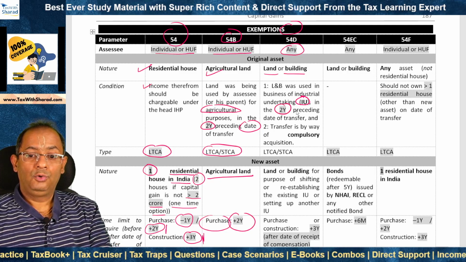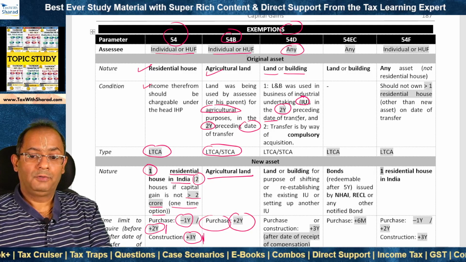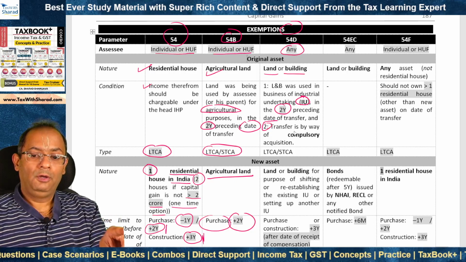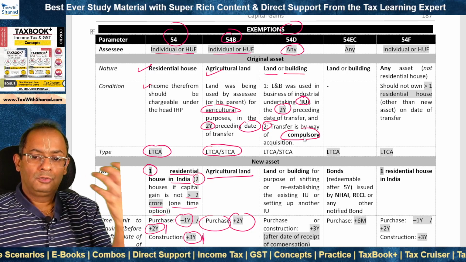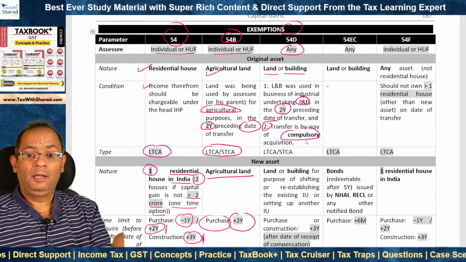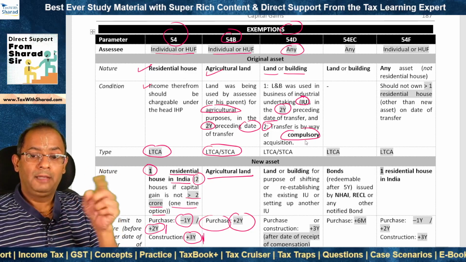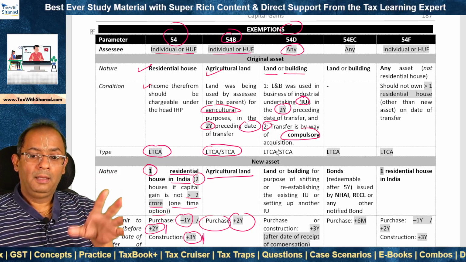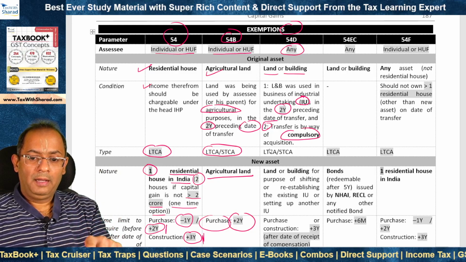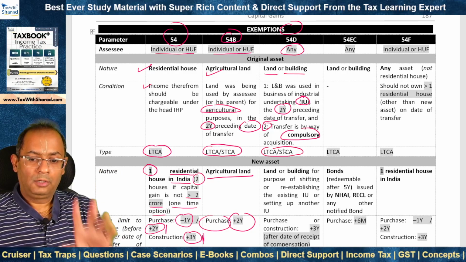When? In the 2 years preceding the date of transfer, not the year of transfer. And number 2, transfer should be by way of compulsory acquisition. So when capital gain arises on account of compulsory acquisition of industrial land or building, then exemption can be claimed under section 54D. And the capital asset, that means which is compulsorily acquired, can be either long term or short term.